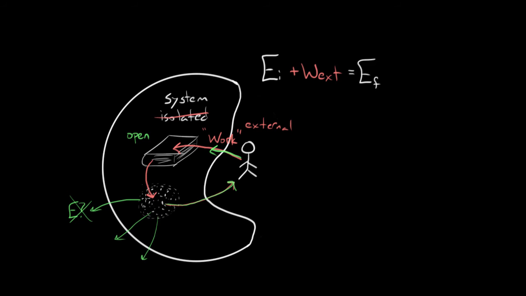There's a fixed amount of energy to go around here, and as long as no extra energy is entering or leaving the system, then the total amount of energy in that system is going to be fixed. However, if external work is done, if someone comes along and gives the system an extra 10 joules, then its final energy will be 10 joules greater than what it started with.